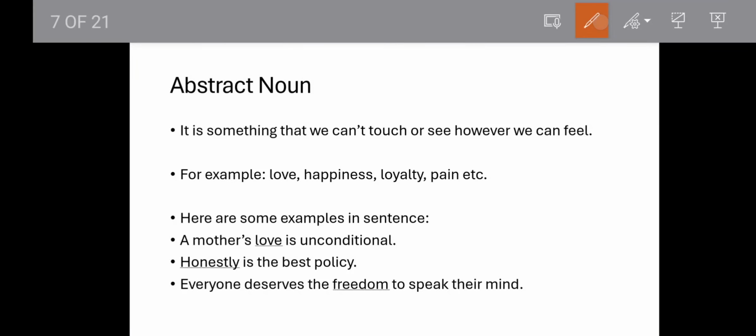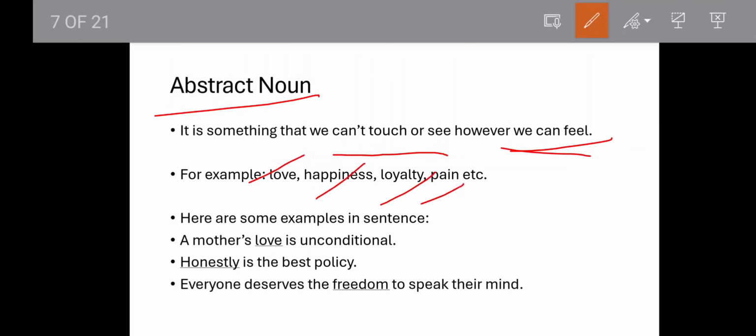Now, the fourth noun we have is abstract noun. So, abstract noun is something that we cannot touch or see. However, we can feel, right? So, when we cannot touch something, we cannot see something, but we can feel, that is an abstract noun, right? For example, love. We cannot see love, we cannot touch love, but yes, we can feel, right? Happiness, loyalty, pain, all these are examples of abstract noun.